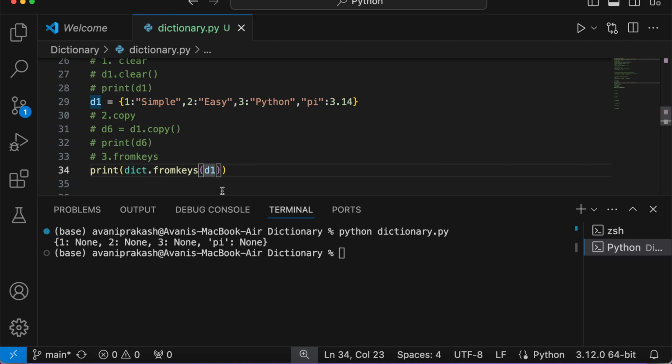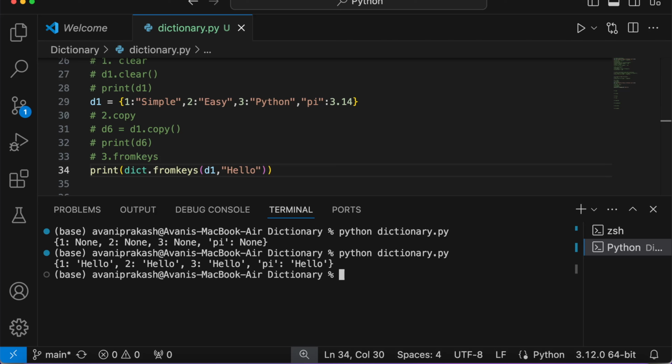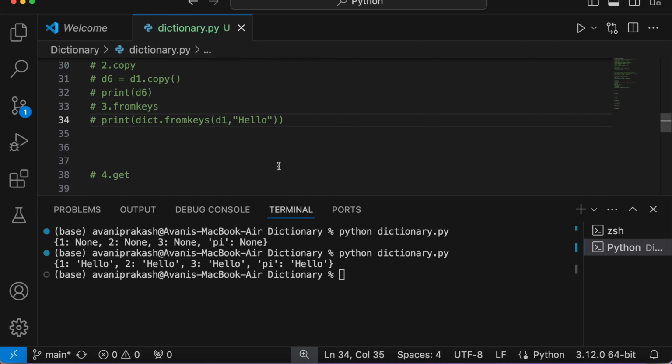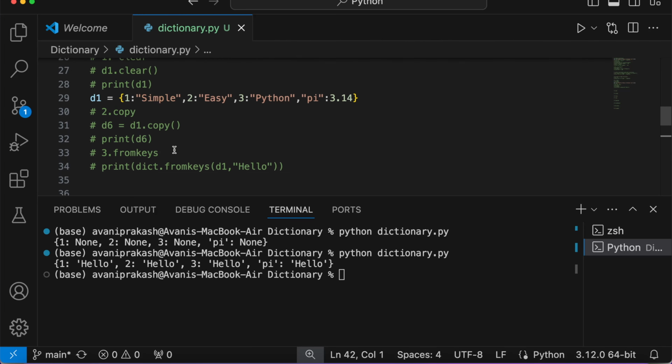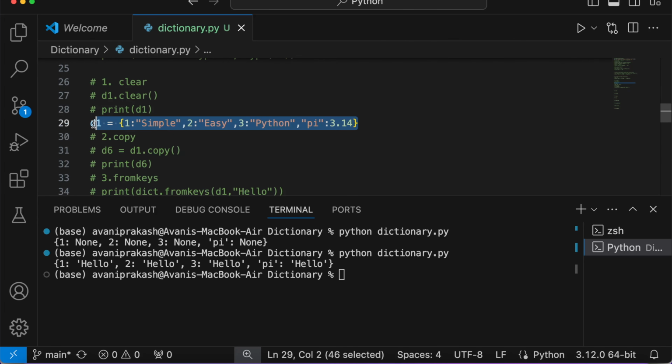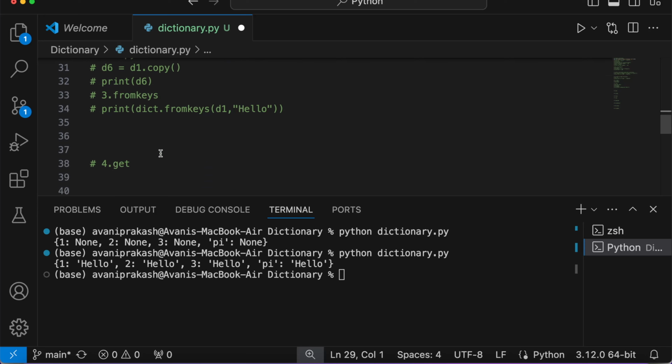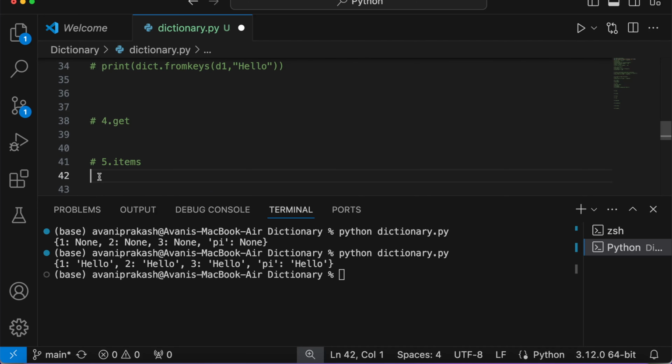If you want some other value, then you can say, for example, if I want to put here hello, then it is going to give me a hello here. So 1, 2, 3 and pi, the values of all these 4 keys have now been reset to hello. So this was fromkeys. Next one is get. We have already discussed get. Items is, let me, before I jump onto the items, let me bring it over here and put it over here.